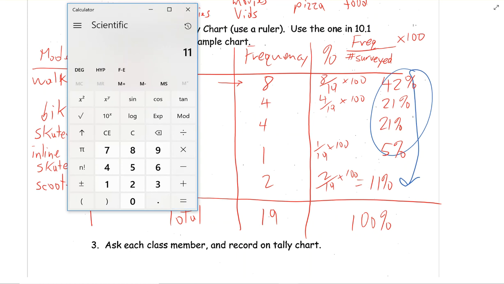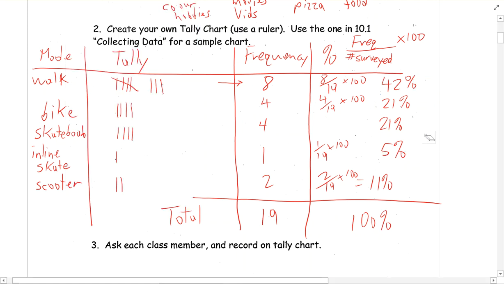Perfect. So I just want to double check to make sure that I had it at 100. If you don't do that, it's not a big deal. Just make sure that you round the last one properly.